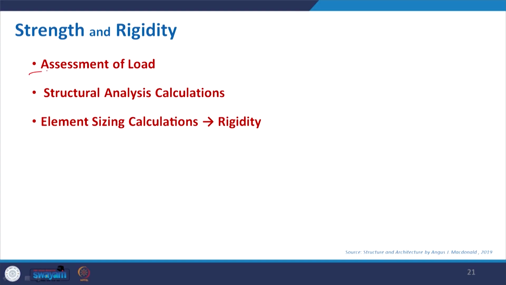First is the assessment of load. The moment we get any design assignment, we start developing it with the concept, put in all the requirements and information, and create the space. Then we design the structure and calculate all types of loads on this particular section.